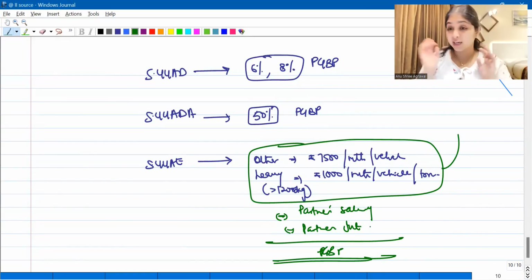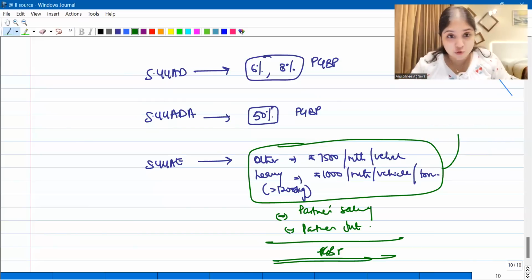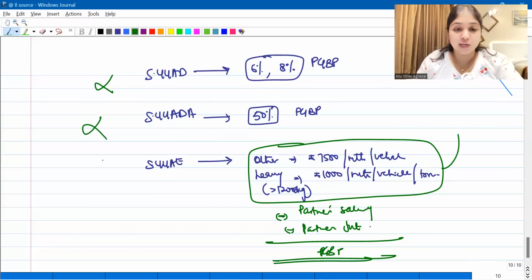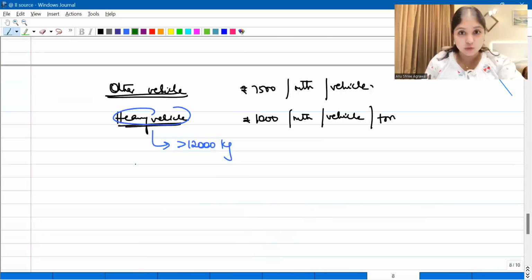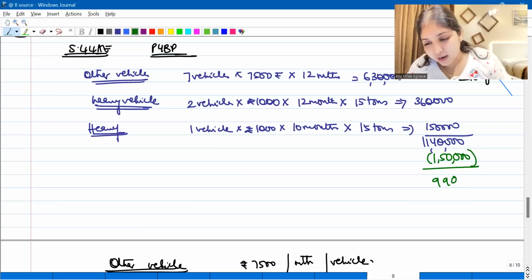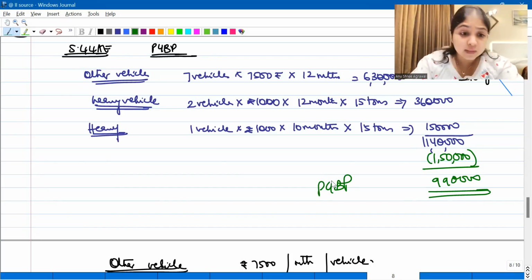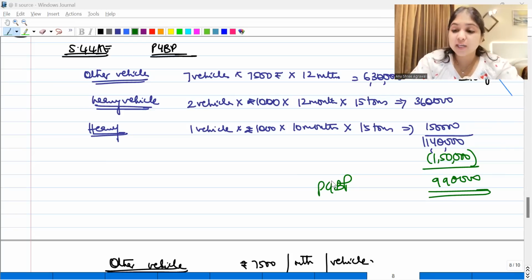Has this point registered in each of your minds? Yes, guys, partner salary and partner's interest are the only two allowances, allowed only in 44AE, not in 44AD, not in 44ADA. That is why I'm subtracting partner's salary and partner's interest over here. We don't have any interest, we only have salary. So what is our net number? Our net number is going to be 9,90,000. This is going to be the PGBP of this assessee. This 9,90,000 will become the PGBP under section 44AE of this assessee.